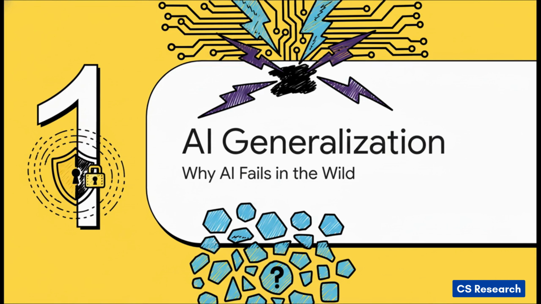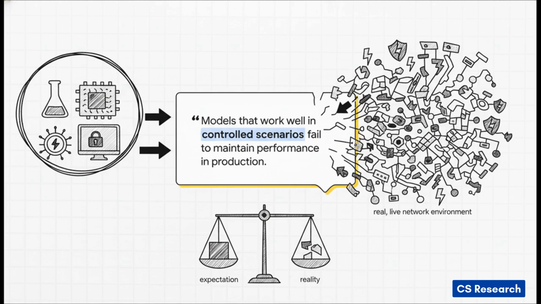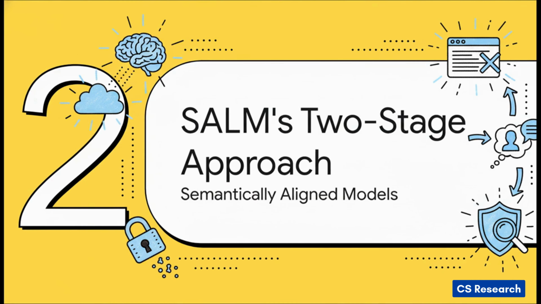The researchers who wrote this paper, they put it perfectly. The entire field has been kind of stuck on this problem for a while. You get these amazing results in the lab, and it creates this false sense of security. But then, those exact same models just break down the second they face a live network. And that creates this massive, really dangerous gap between what we think the AI can do and what it actually does. So how do we bridge that gap?